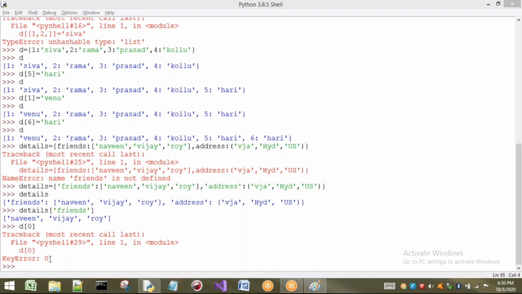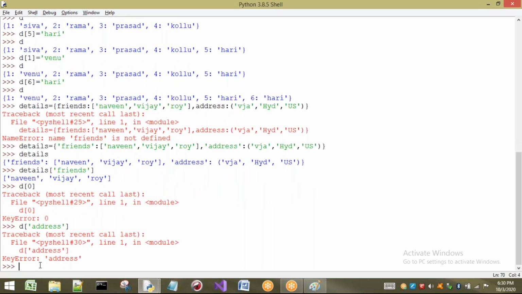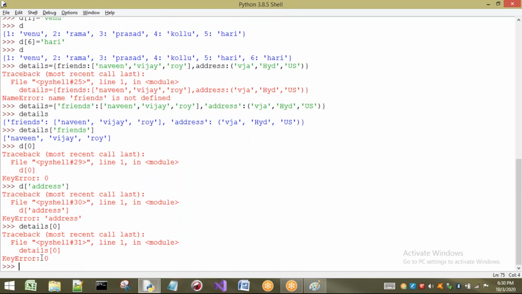Now let us take one more example here. If I take D of address, will we get any value? Here we are not going to get any value, because this is not written as D. Sorry, the name of this one is details. In the same way, above I had also taken D. Anyway, if you take 0, it is going to give you the same error, KeyError.